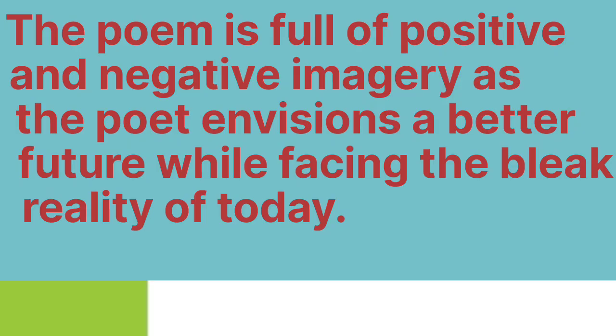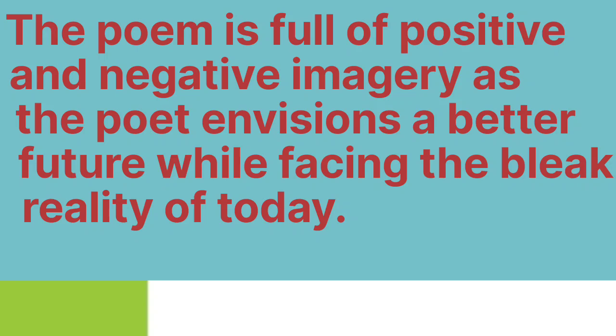Next point, the poem is full of positive and negative imagery, as the poet envisions a better future while facing the bleak reality of today. This is also a special feature of the poem which includes the theme or central idea of the poem.